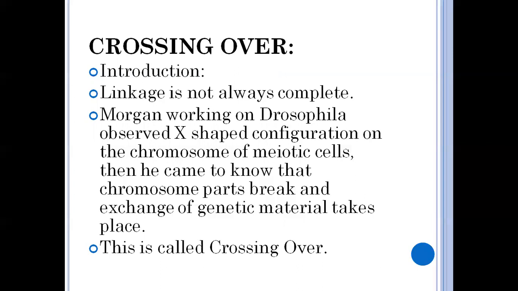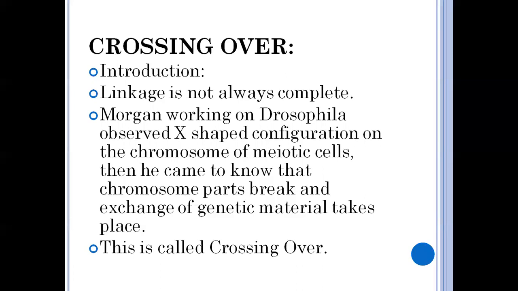But the linkage is not always complete. Complete linkage is very rare. There are more incomplete linkages, which means there is a possibility for recombination.